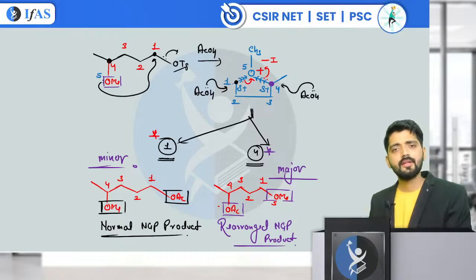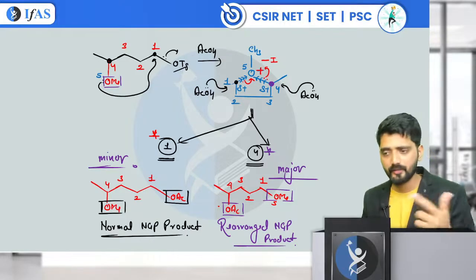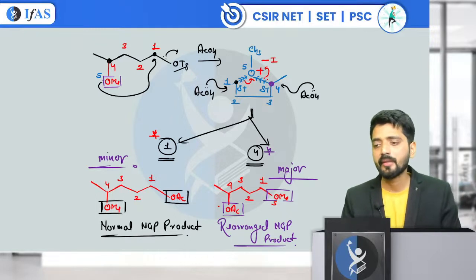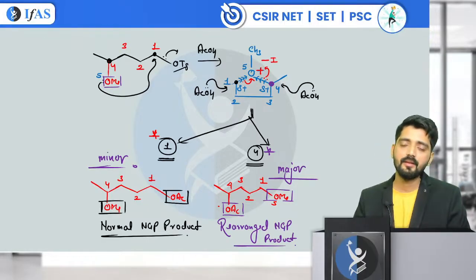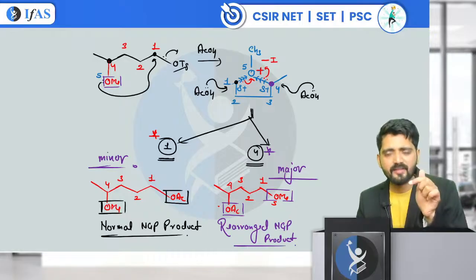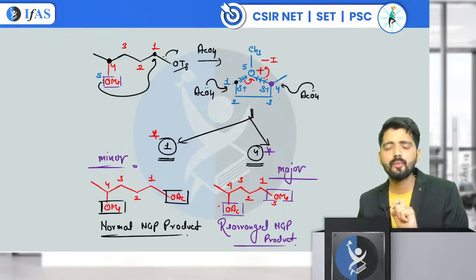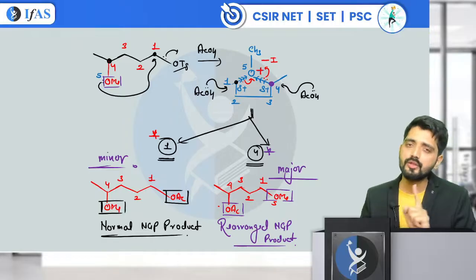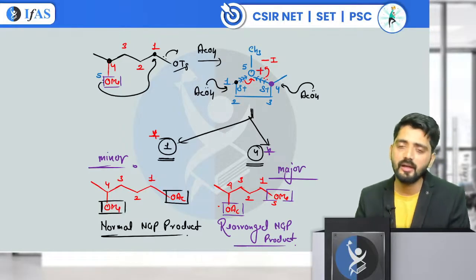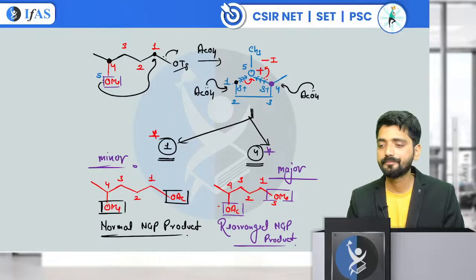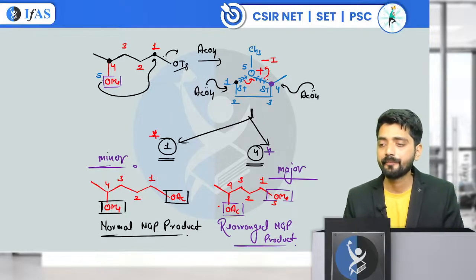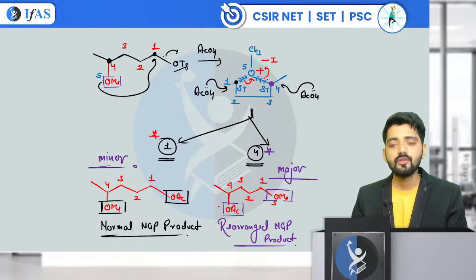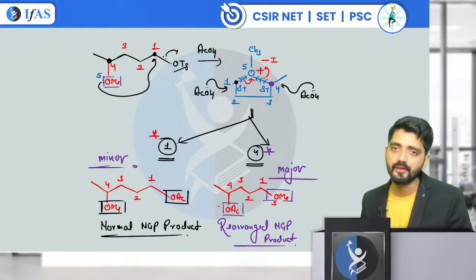On the same concept, a question has been asked in your exam also. We will be seeing that previous year question also. Okay, in the case of epoxide opening, if alcohol is a nucleophile, then it will prefer to attack from the, yes Vasu, this is the concept. There are few exceptions also. For example, in the epoxide opening, one is the case of HBr. You need to take care of that. That is also mentioned in the Clayden book only. Yes, very good, Akansha. This is the same concept which we are applying. Excellent. So the rearranged NGP product is going to be the major product.